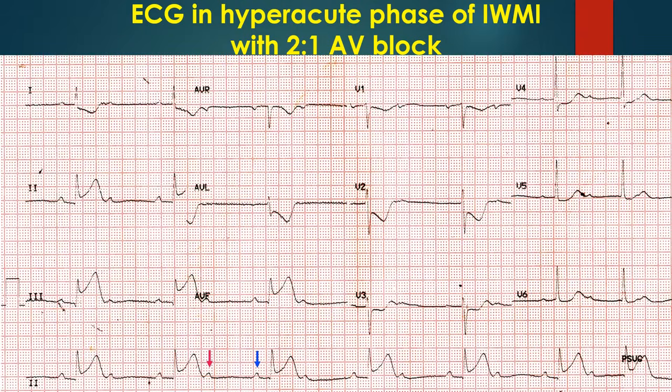ECG in hyperacute phase of inferior wall myocardial infarction with 2:1 AV block. There are 2 P waves for each QRS complex, indicating a 2:1 AV conduction. Upsloping ST segment elevation is seen in leads 2, 3 and AVF, that is the inferior leads. T waves in these leads are tall compared to the amplitude of the QRS complexes. ST segment depression is seen in 1, AVL, V1 to V6. ST depression in 1, AVL and V1, V2 are downsloping, while those in V3 to V6 are horizontal. T inversion is noted in V1 and V2.